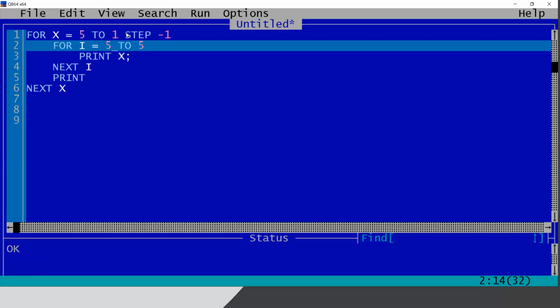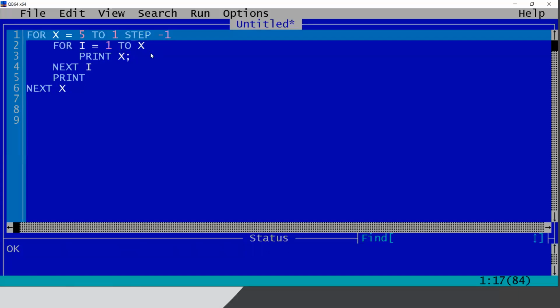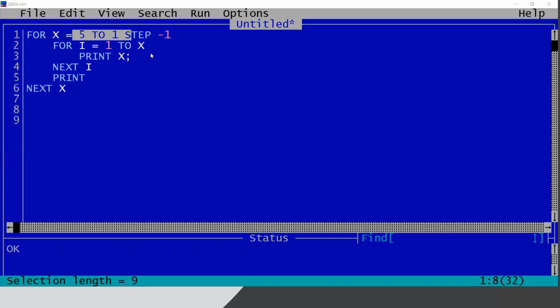It will not work like that if I write x here. I have to change it a bit. So it will be 1 to x, means 1 to 5, after that 1 to 4, after that 1 to 3, kind of that, because the value of x is being controlled by this loop. The value of x will be 5 at first, after that 4, after that 3.